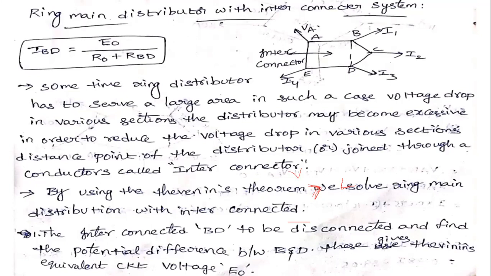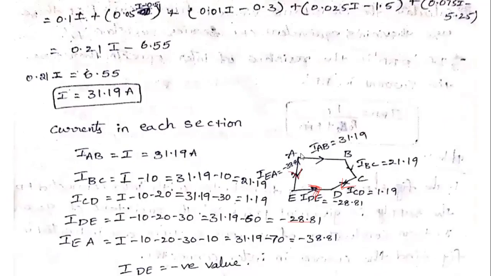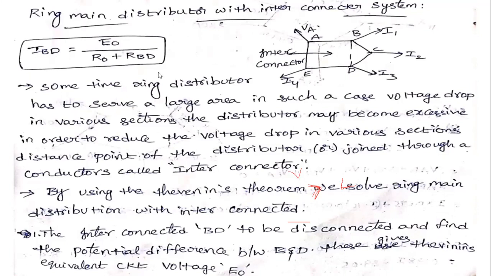These are the steps for calculating the interconnector current. Understand? This is the ring main distribution system and this is the procedure for calculating ring main distribution system problems with interconnector.